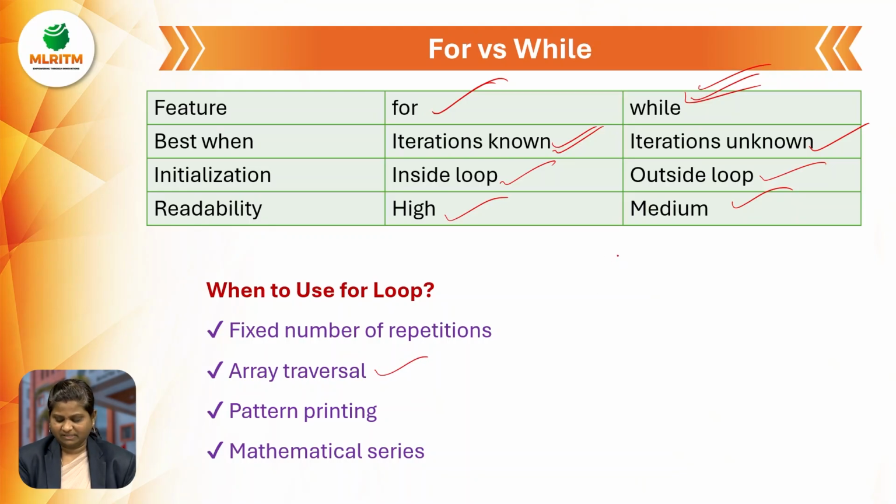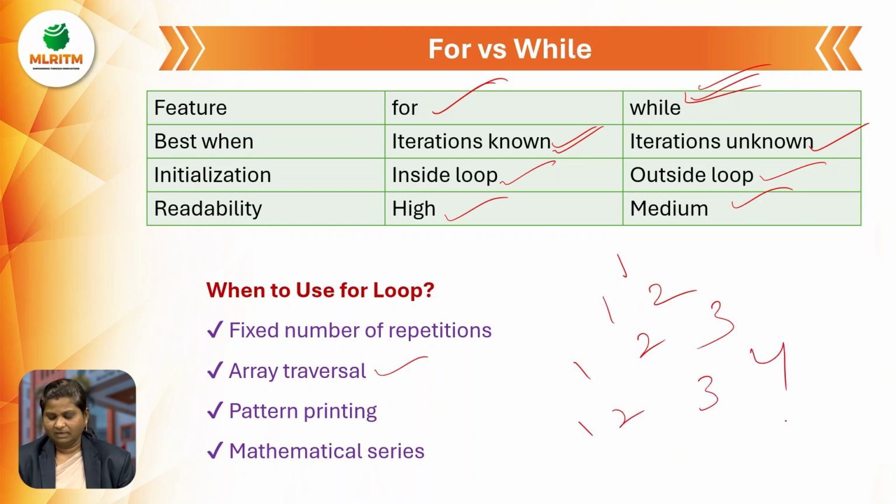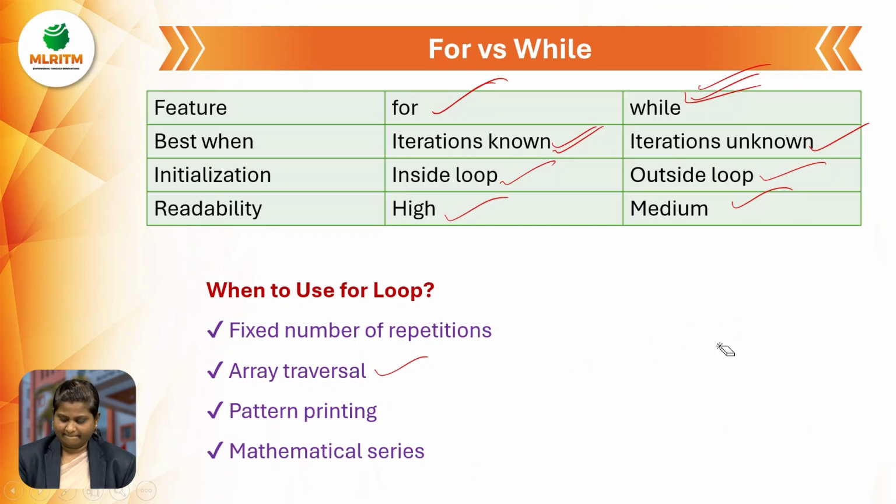Likewise, next is pattern printing. Pattern printing is nothing but something like 1, 1 2, 1 2 3, 1 2 3 4, or otherwise some kind of pattern. Next, mathematical series. Mathematical series in the sense like ax squared plus bx. If we have such kind of series, then we need to use a for loop.